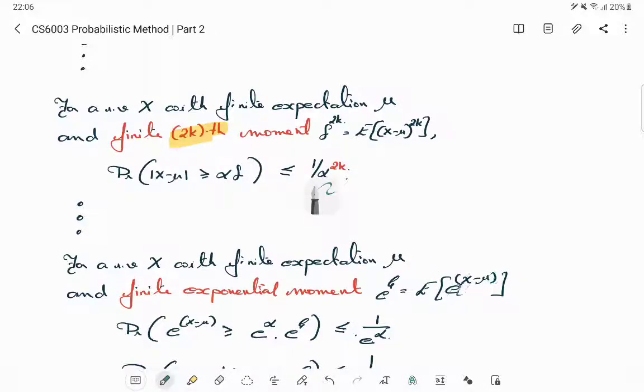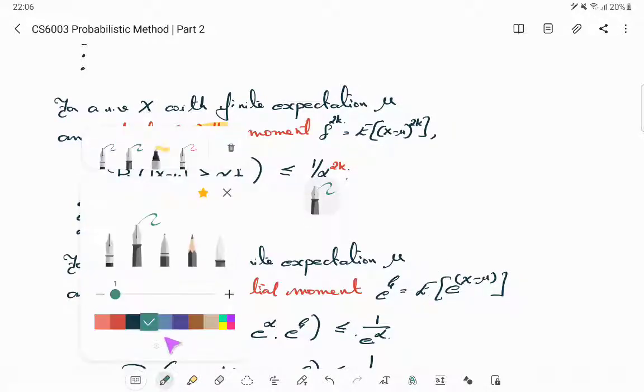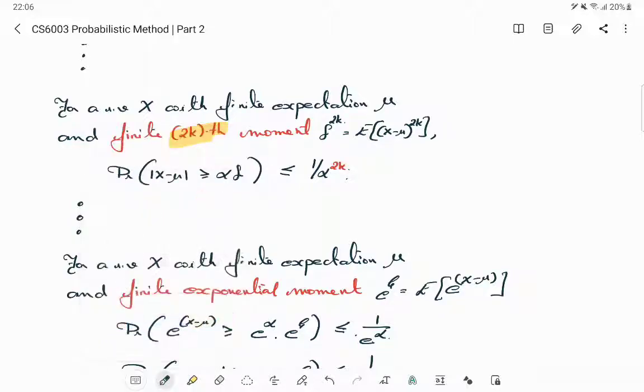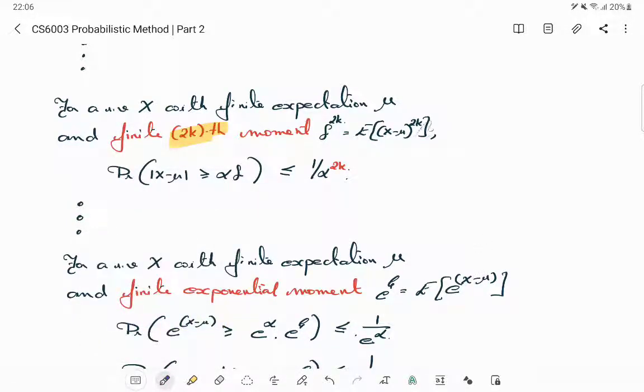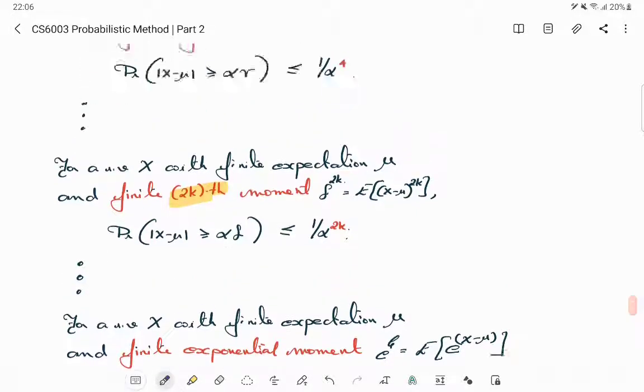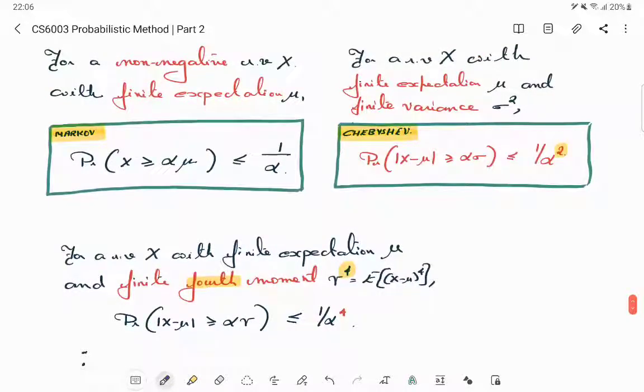We have, let's say, the expectation of e raised to x minus mu. Okay, but now look at this: why did we, by the way, restrict to even-sized moments? Because we have to use Markov, and Markov in its assumption needed non-negativity.